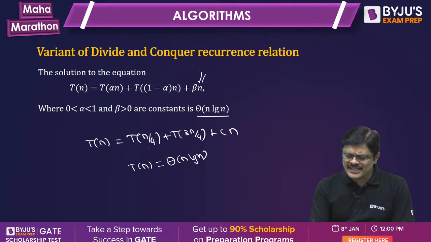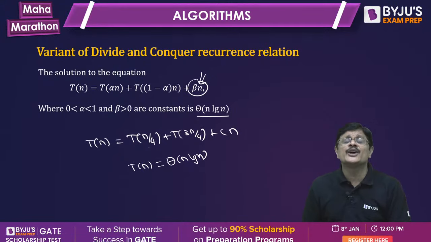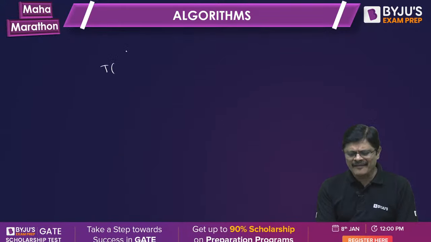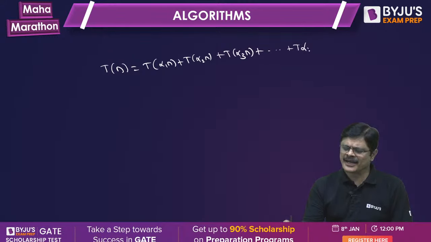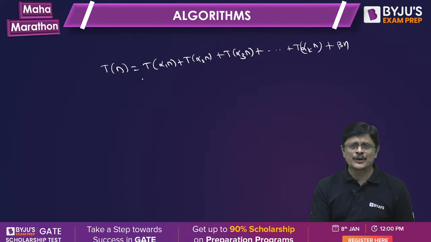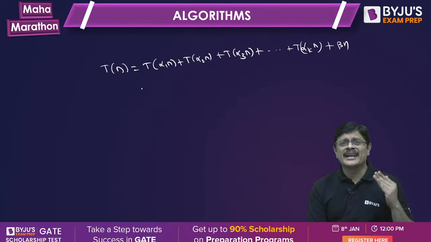Again, here the condition is that this must be a function of n. This is a very important recurrence relation for best case and average case analysis of quicksort. Am I clear? And there is one very interesting result here. If you have T(n) equal to T(alpha 1 n) plus T(alpha 2 n) plus T(alpha 3 n) and so on, up to T(alpha k n) plus beta n, and alpha 1, alpha 2, and so on are all less than 1.